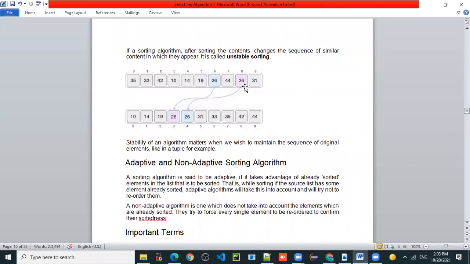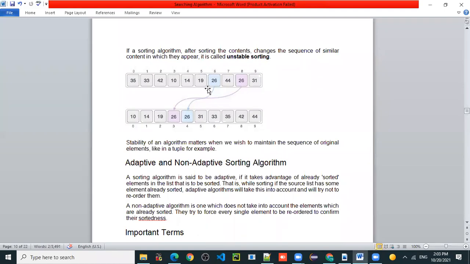And the position of the next 26? 8. Now in the sorted order, what is the position of the first 26? 4th. That means we have given priority to the next 26 first in the sorted order, so we have not followed the original sequence.